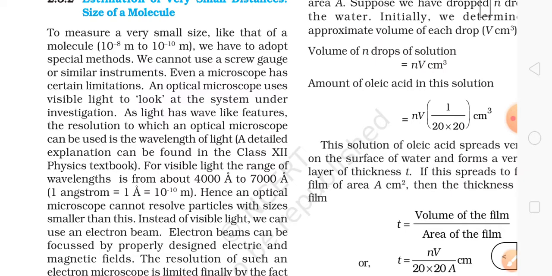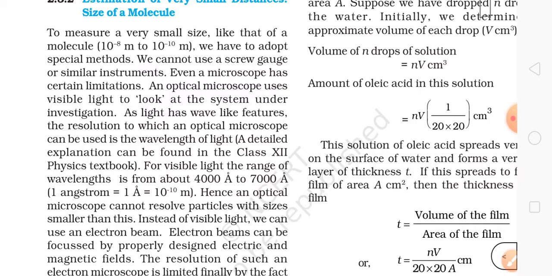An optical microscope uses visible light to look at the system under investigation. As light has wave-like features, the resolution to which an optical microscope can be used is limited by the wavelength of light. A detailed explanation can be found in the class 12 physics textbook.